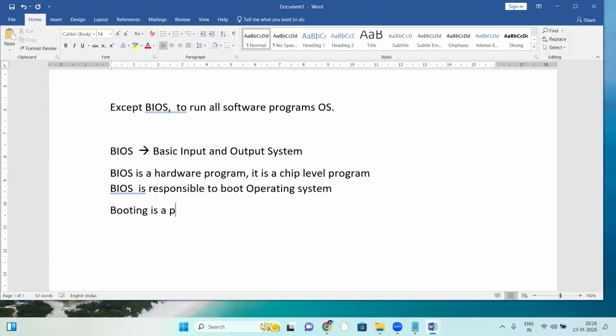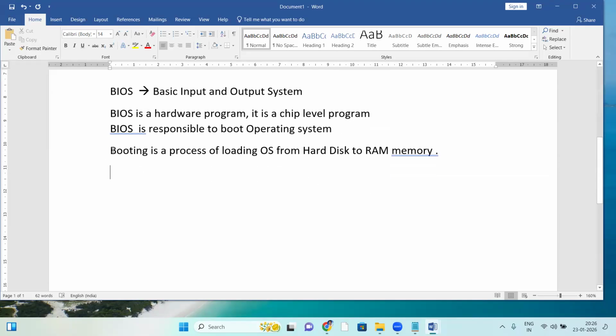Booting is a process of loading the OS from hard disk to RAM memory. So what is exactly booting? Booting is a process of loading the OS from hard disk to RAM memory.